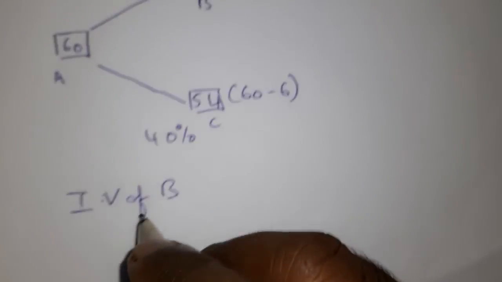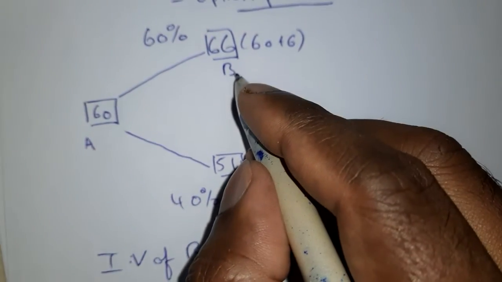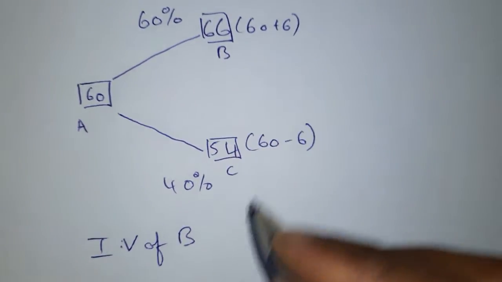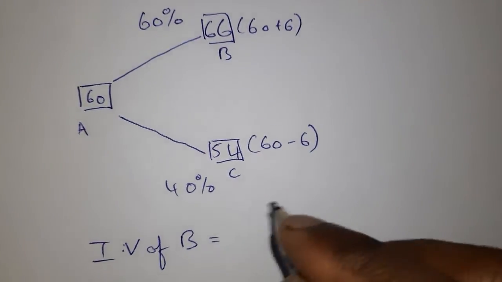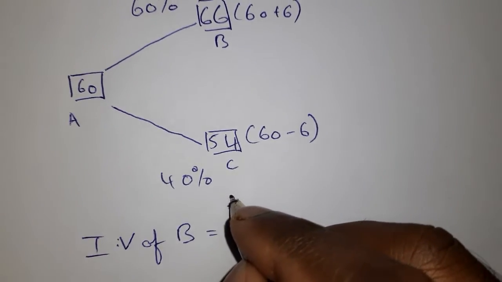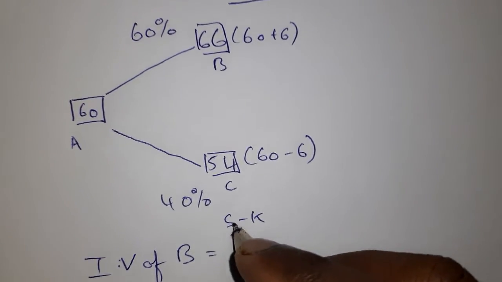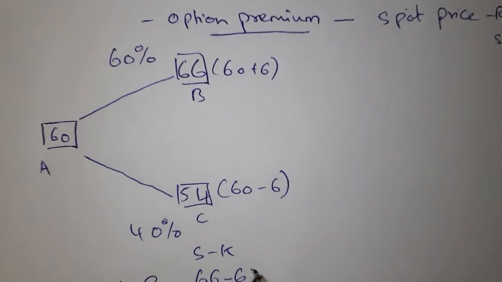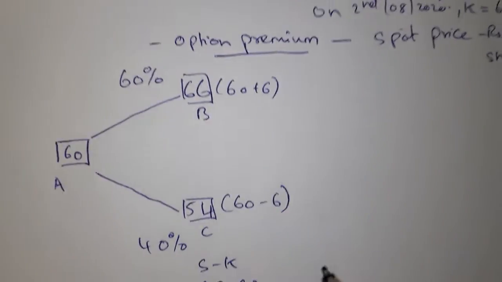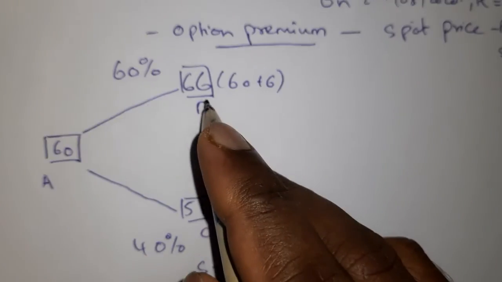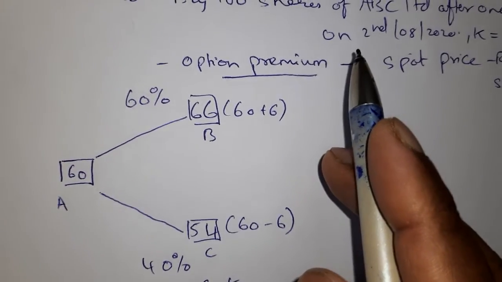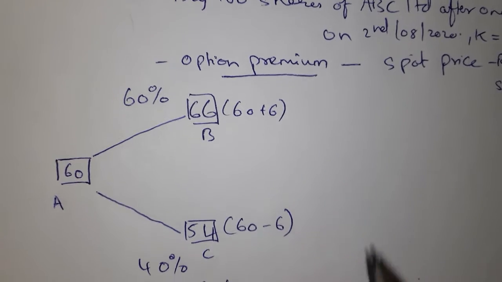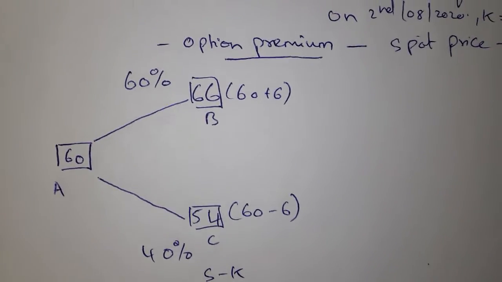If I calculate the intrinsic value of node B, this is a call option, so intrinsic value is S minus K. The spot price may be 66 rupees and K, the exercise price, is 62 rupees. So the intrinsic value of node B is 4 rupees.